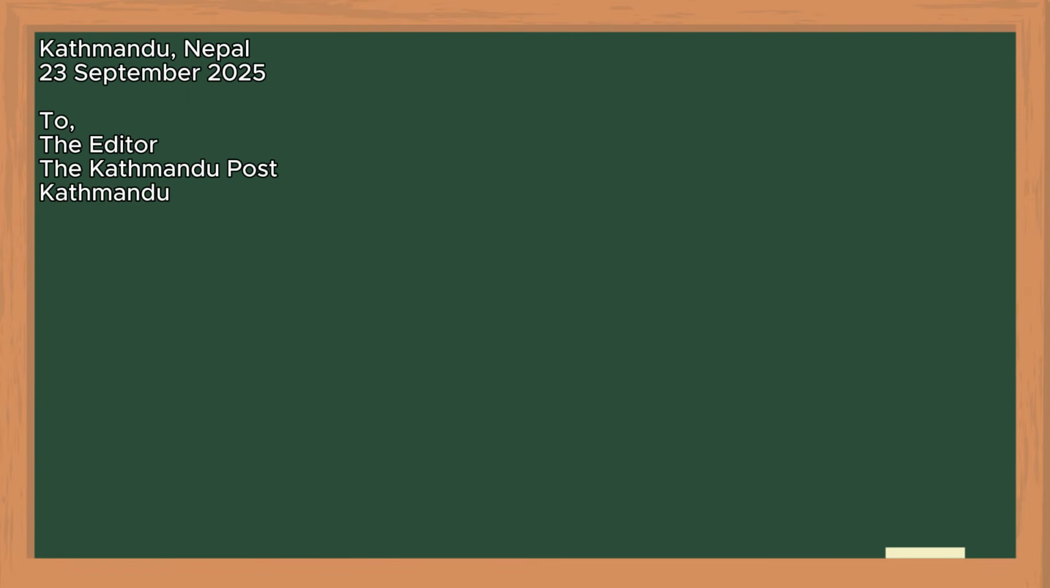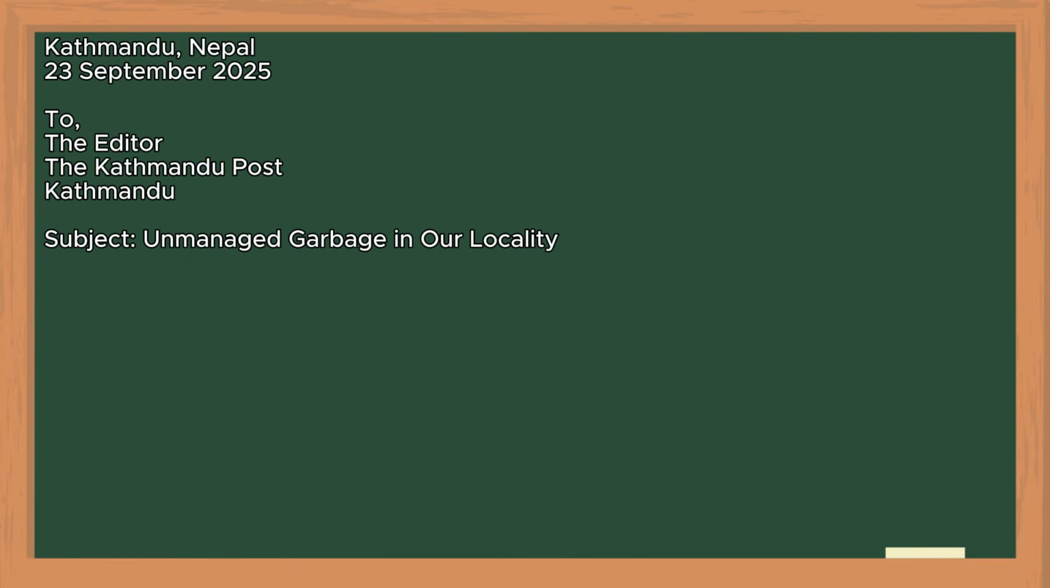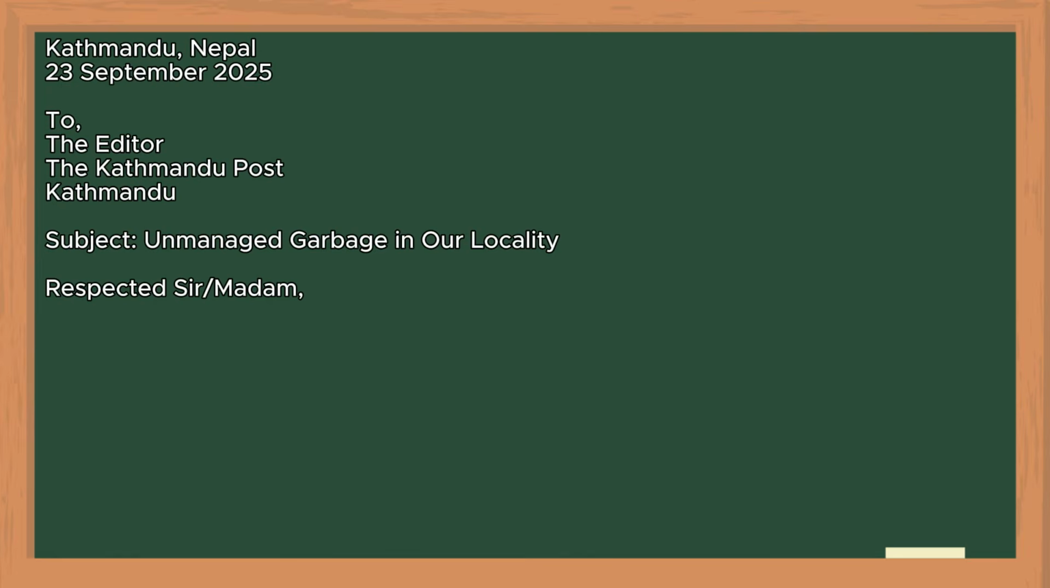Your address, Kathmandu, Nepal, and the date is 23rd September 2025. To, the Editor, the Kathmandu Post, Kathmandu. Now we are going to leave a line again and then we are going to write the subject. This is the subject: Unmanaged garbage in our locality. Leave a line again and now we are going to start the letter. Respected Sir/Madam.